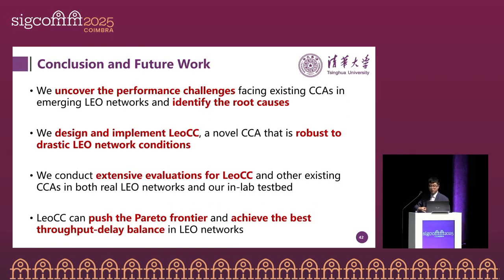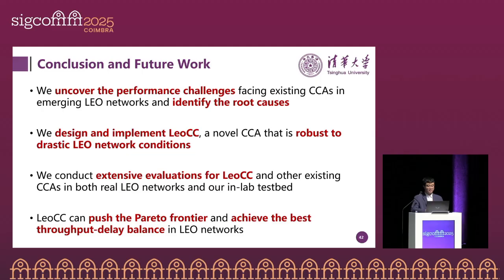So finally, let's conclude our work and envision some future work. In this work, we uncover the performance challenges facing existing CCAs in emerging LEO networks and identify the root causes. We design and implement LeoCC, a novel CCA that is robust to the drastic LEO network conditions.